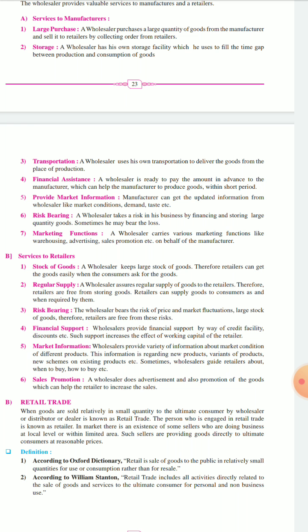Next is market information. The wholesaler provides various information to the retailer. Okay, that is, what is the market condition of the different products, information regarding new products, variants of the product, new schemes on existing products. Sometimes the wholesaler guides the retailer about when to buy, how to buy, etc.